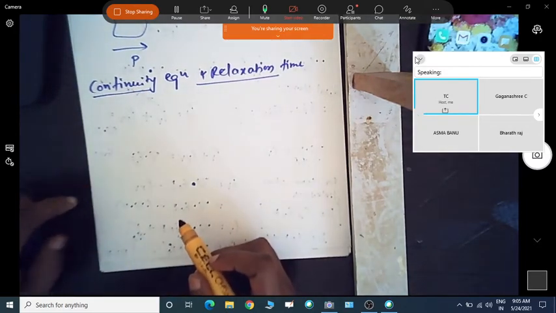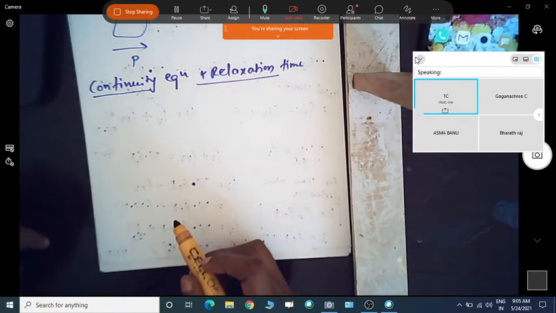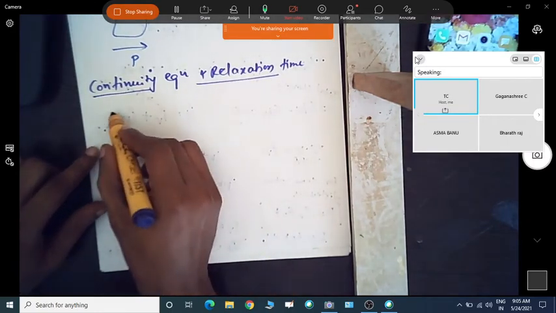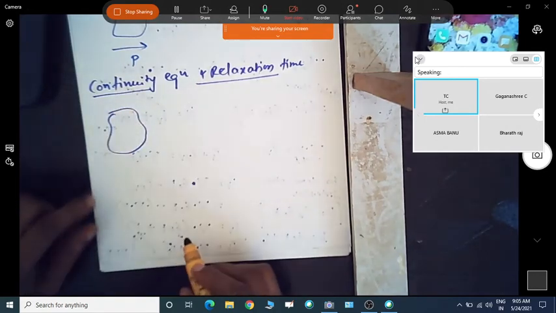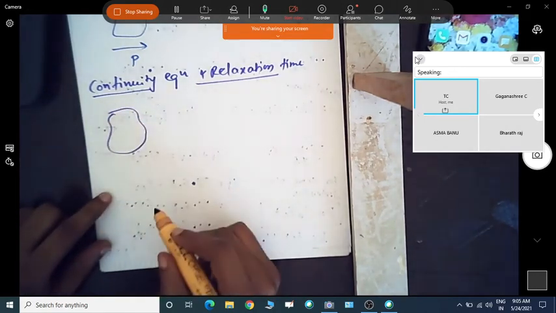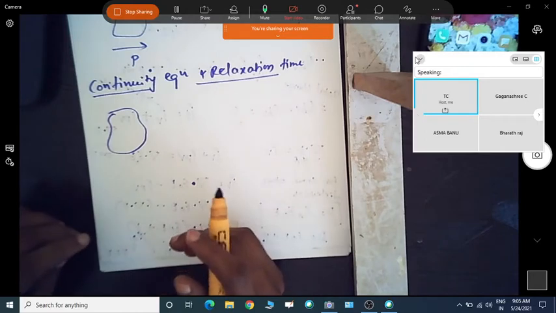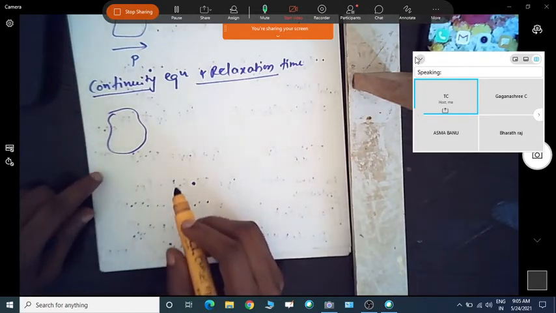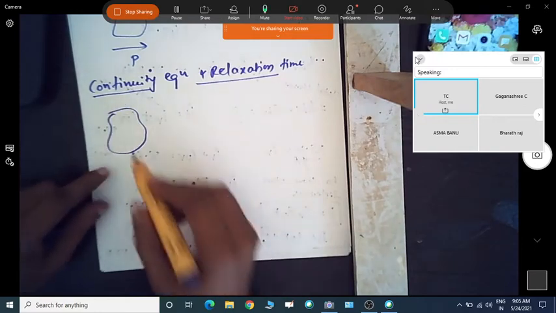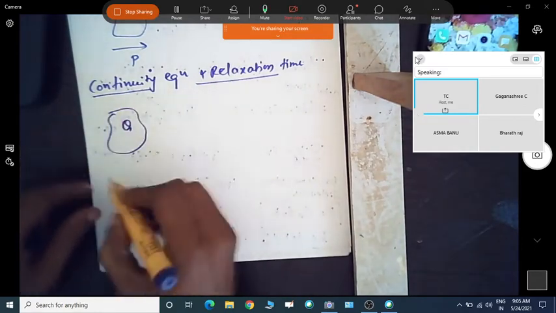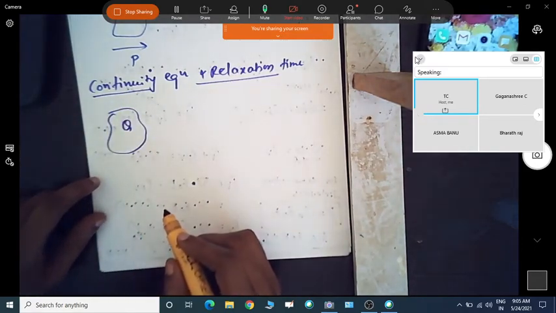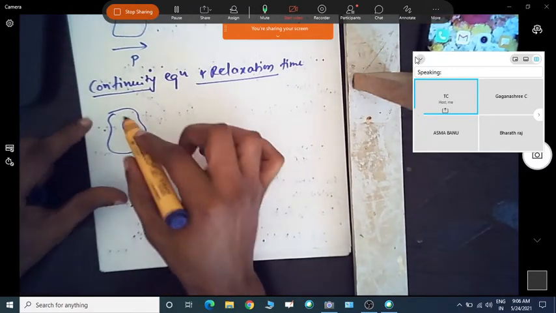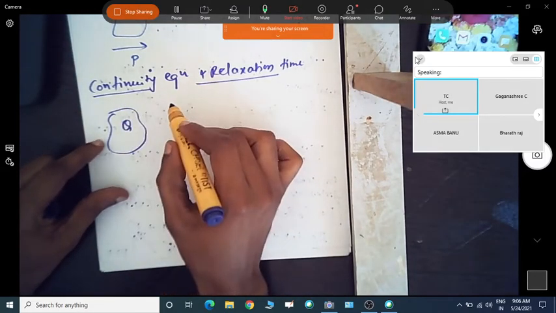Now, from the principle of charge conservation, if you take some volume which contains some charge, the rate of decrease of the charge within that volume must be equal to the current flowing out of this volume.